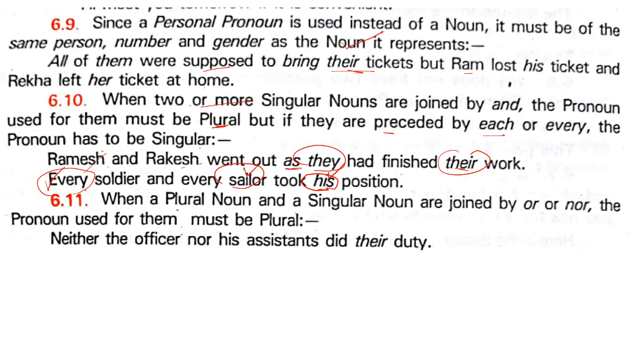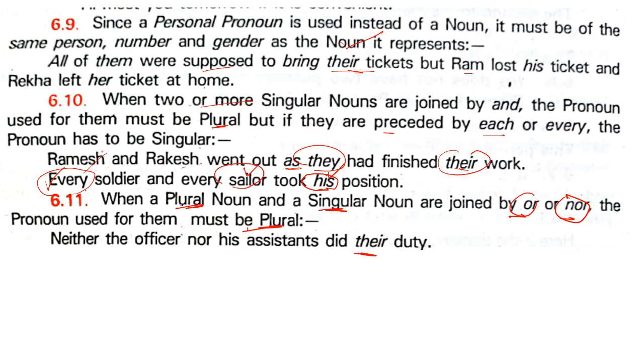When a plural noun, remember this, and a singular noun are joined by or, nor, the pronoun used for them must be plural. Example: neither the officer nor his assistants did their duty.